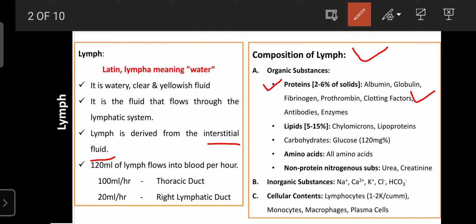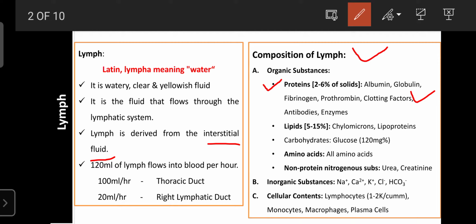If any tissues are damaged, these fibrinogens and clotting factors are activated and initiate blood coagulation. That helps prevent leakage or infiltration of fluid from that particular tissue or organ. So the lymph also plays an important role in blood coagulation.